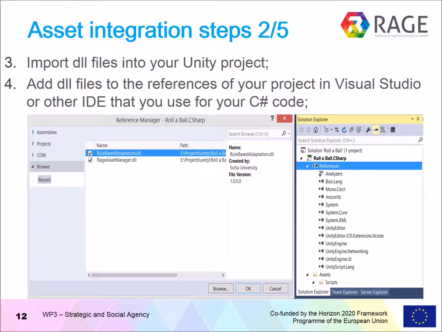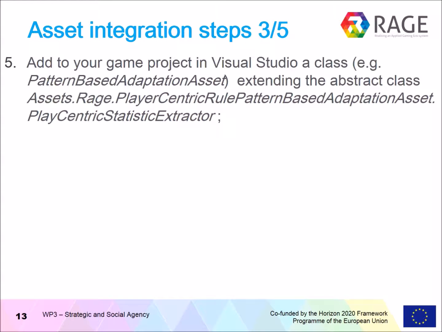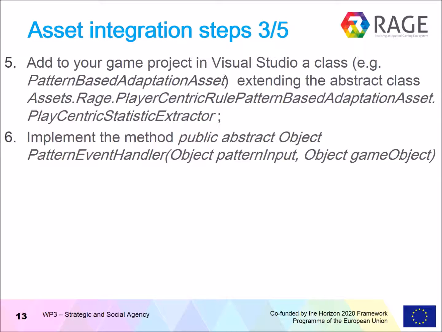Next, you have to add to your game project in Visual Studio a class which extends the base class player-centric statistic extractor. Let's call this class pattern-based adaptation asset. And we have to implement the method pattern event handler in order to do the adaptation of our game.